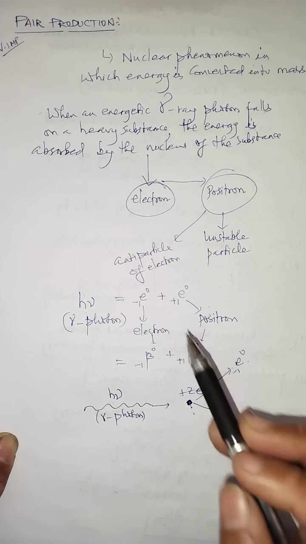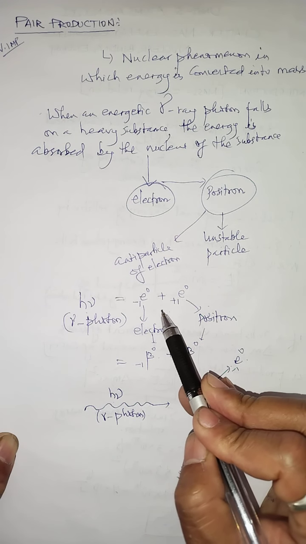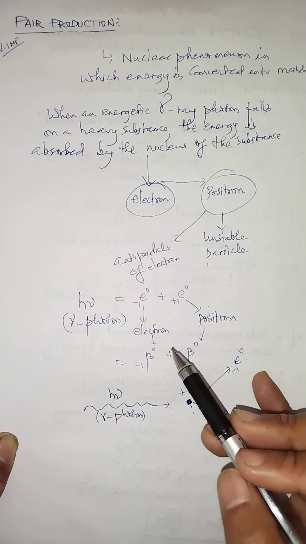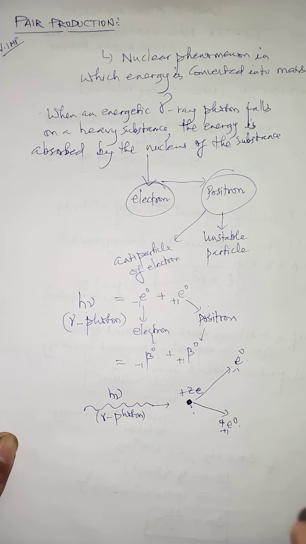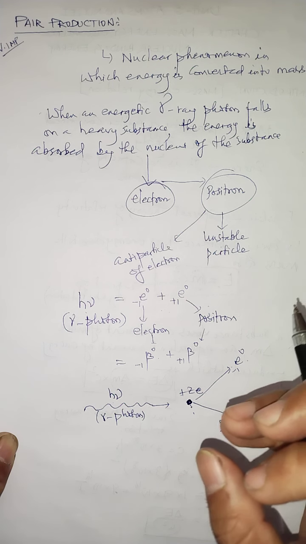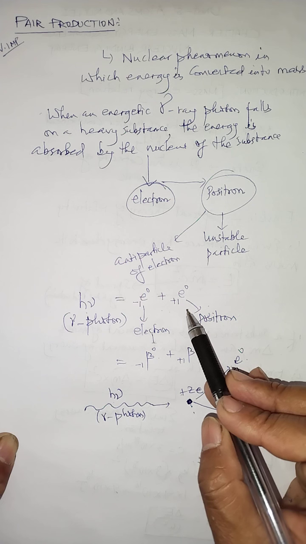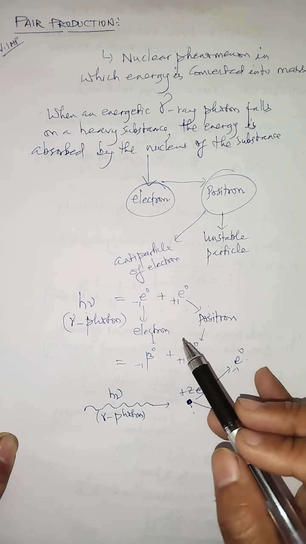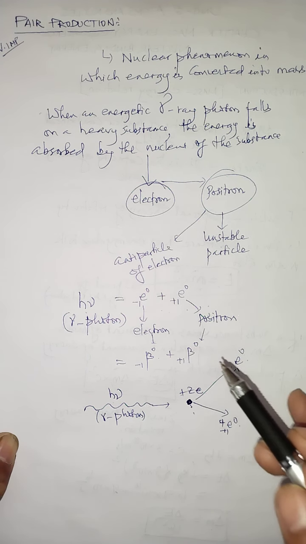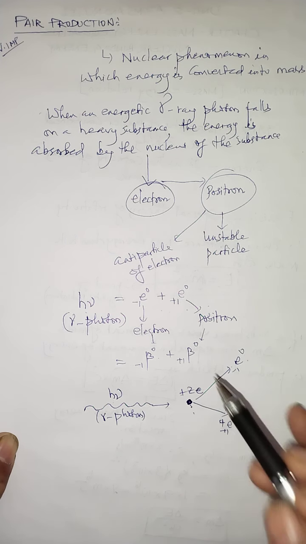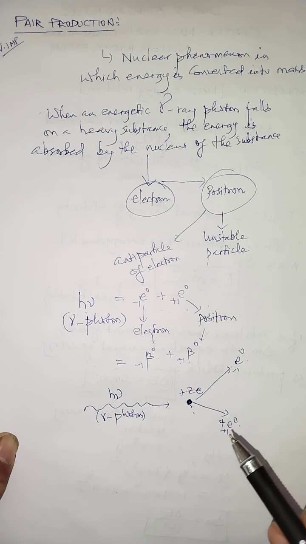Now children, in this particular relation of pair production, according to Einstein, a body in the state of rest also has some energy. In a universe, if a body is in motion, or in a position, or it is at rest, anything, the body always has what? Some amount of energy. That means these are the particles which are usually at rest. So as per Einstein's energy mass relation, this particle also has energy, and this energy is called the rest mass energy.